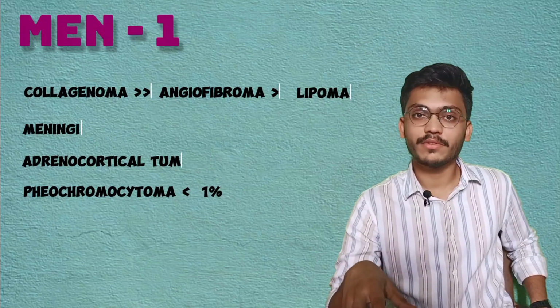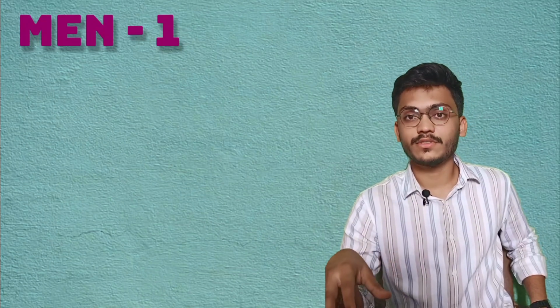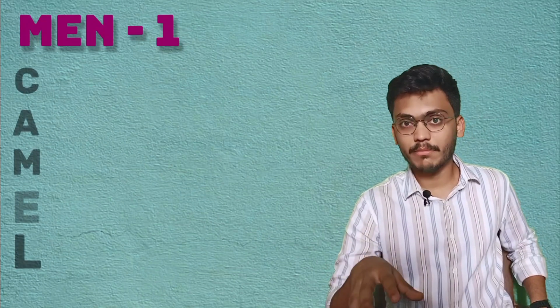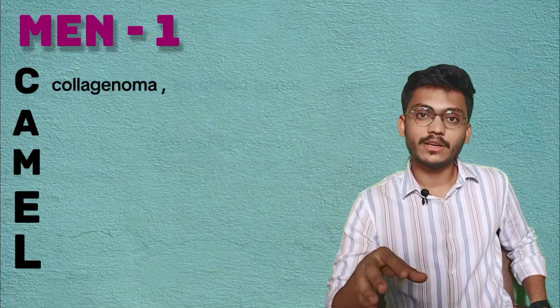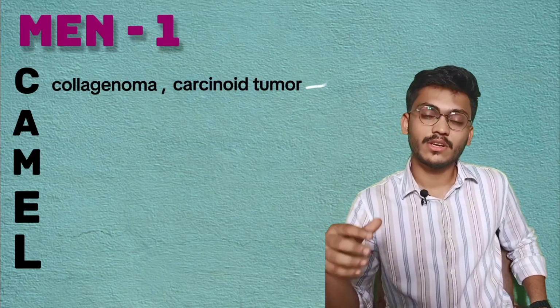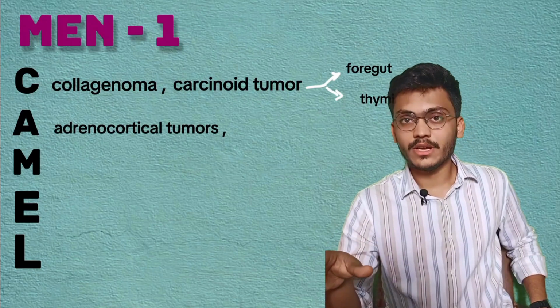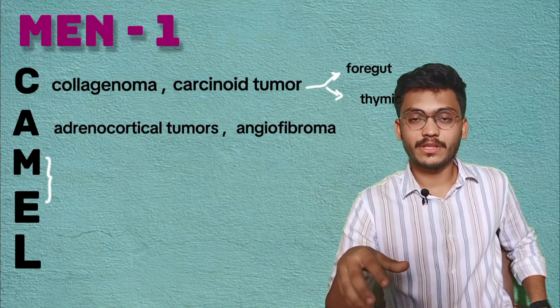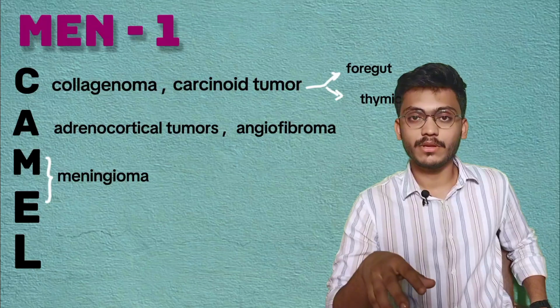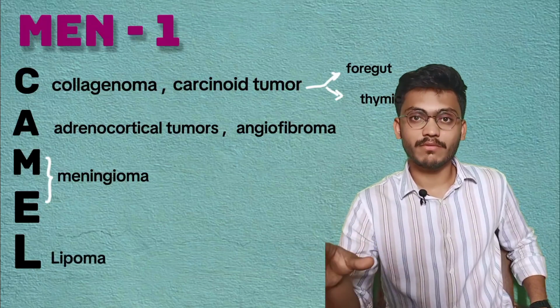So these are the minor manifestations of MEN 1, and they can be remembered as CAMEL: C for collagenoma, and carcinoids affecting the thymus and foregut, that is foregut and thymic carcinoids, A for adrenocortical tumors and angiofibroma, ME for meningioma, and the last one, L, for lipoma. So this constitutes MEN 1 syndrome.